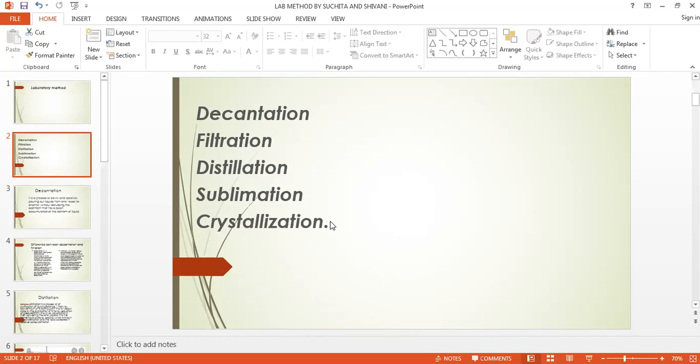Under certain conditions, for example by applying heat, it is sometimes possible to prepare a solution which contains more solute in a given volume of solvent, and that becomes a supersaturated solution. So saturated means more solute as compared to the solvent. Unsaturated means more solvent as compared to the solute. And supersaturated means once it reaches saturation, if you want to add more solute, you have to increase the temperature.